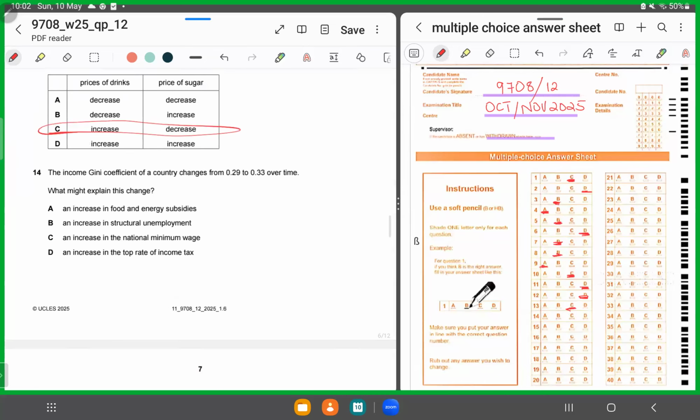Number 14. Number 14 says the income Gini coefficient of a country changes from 0.29 to 0.33 over time. What might explain this? First, tell me what a Gini coefficient is. The Gini coefficient is a numerical measure of income inequality. So it measures the level of disparity of income existing in an economy.